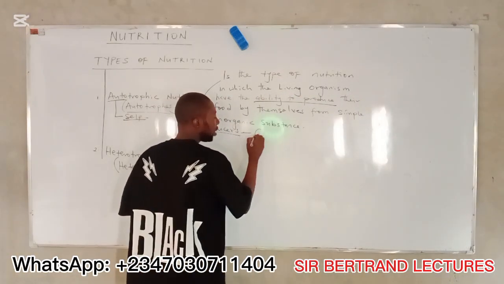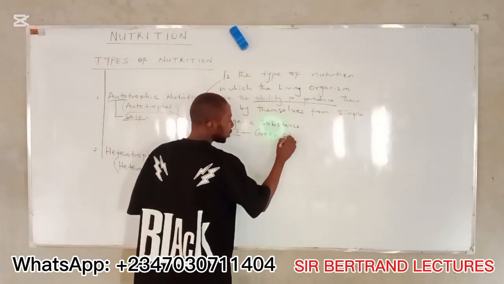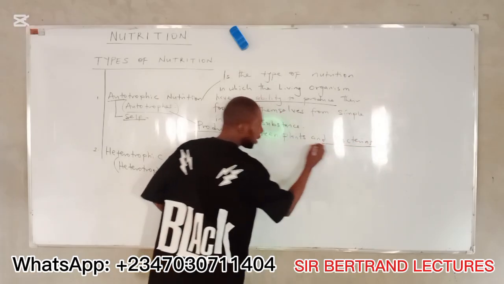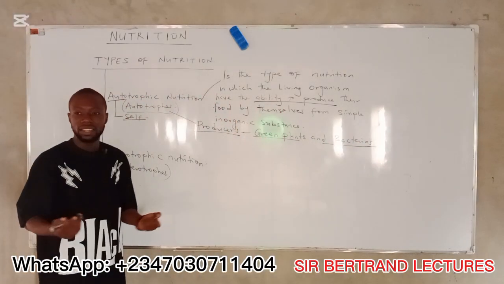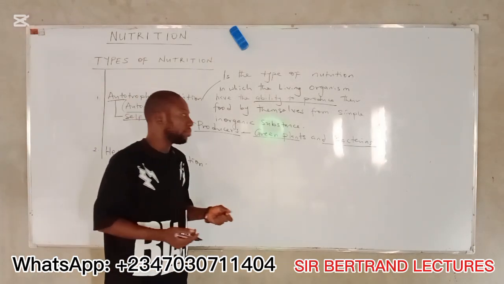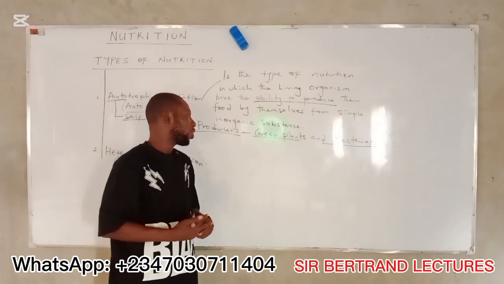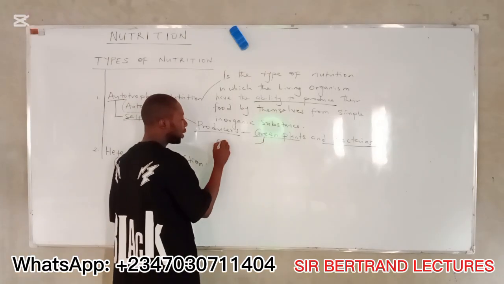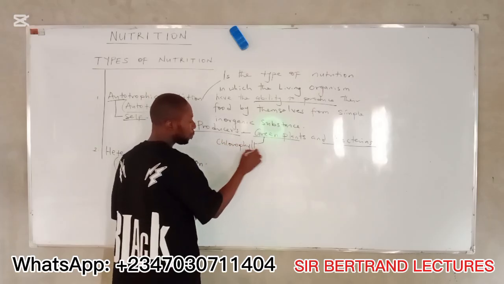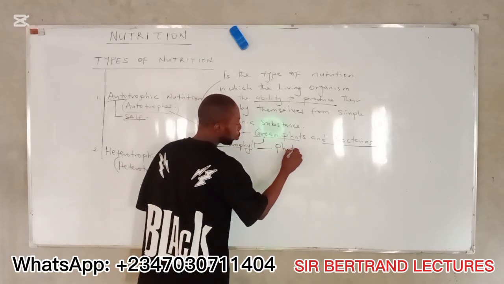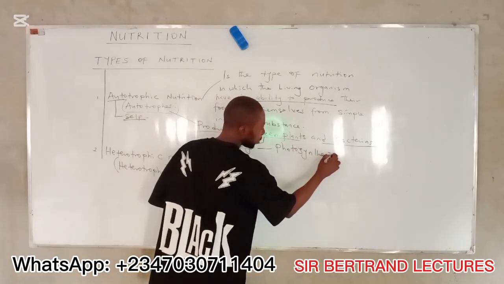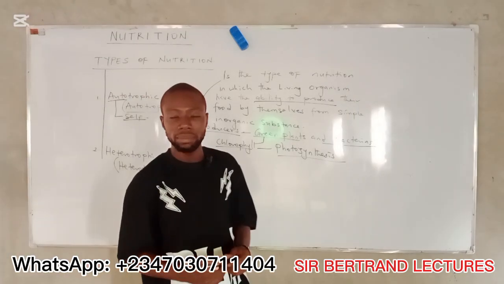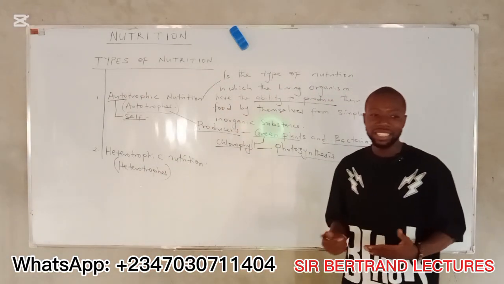Okay, now, can you give me examples of these producers? Examples are green plants and bacteria. Bacteria like Nitrosomonas and Clostridium make their food from chemical reactions. All right? Why does a green plant undergo photosynthesis? What makes the plant green is the presence of chlorophyll, which the plant utilizes for photosynthesis.